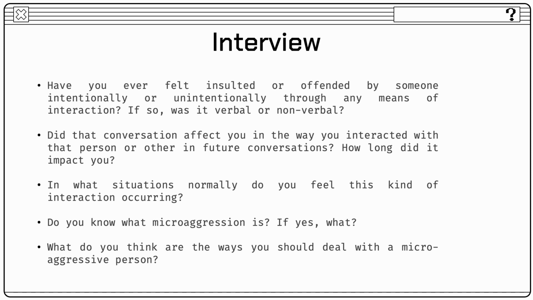Our participants were aware of microaggression and scenarios when and where it happened to them, both verbal and nonverbal. It definitely had a long term effect on them, while they also discussed how they deal with it, like correcting them if they are friends and family, and ignoring them and living life to the fullest if they are strangers.